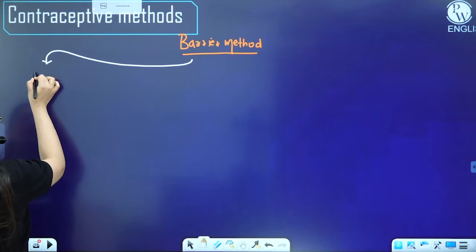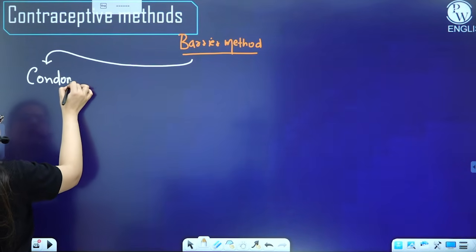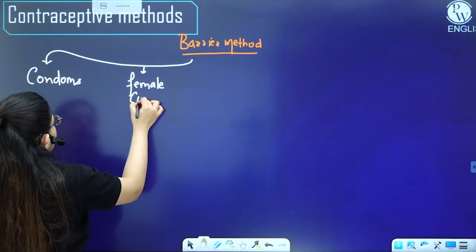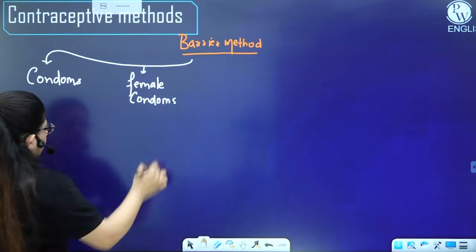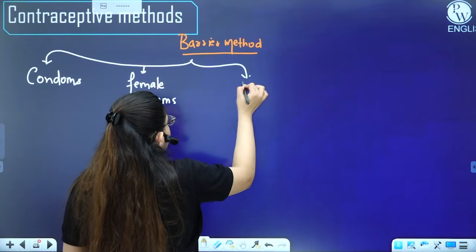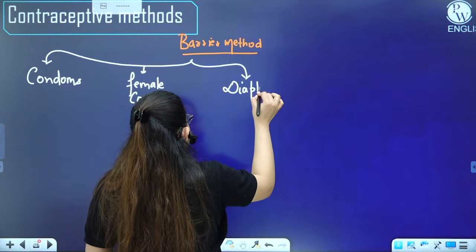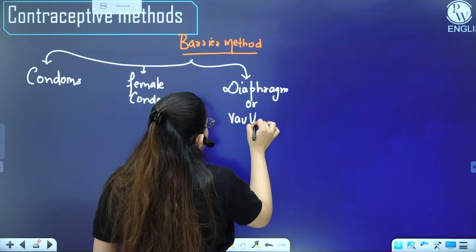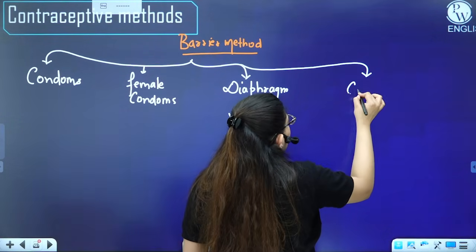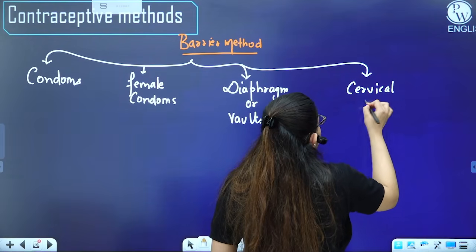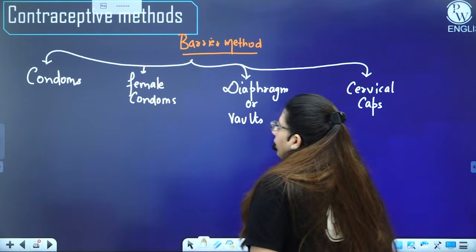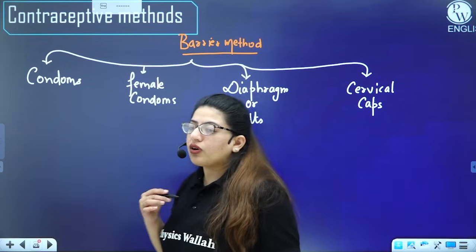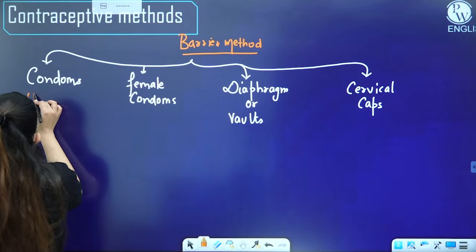We have one method which is condoms. Then we have female condoms. Then we have diaphragm and vaults. And then we have cervical caps. Okay, all right. So whenever we use the word condom nowadays, we are talking about a male condom, right? So here I'm talking about a male condom.